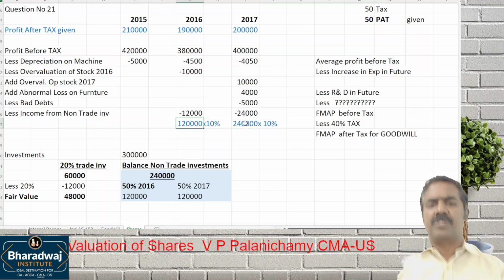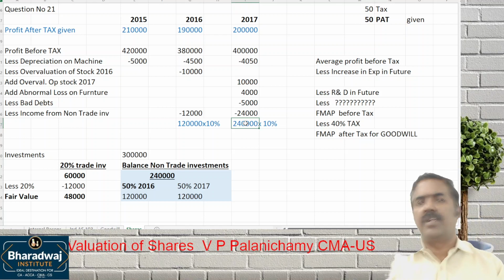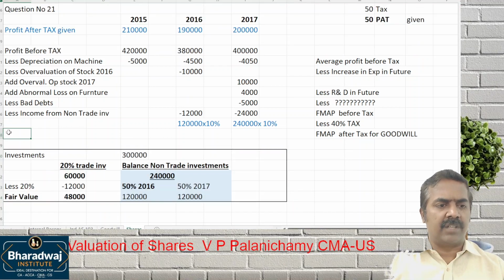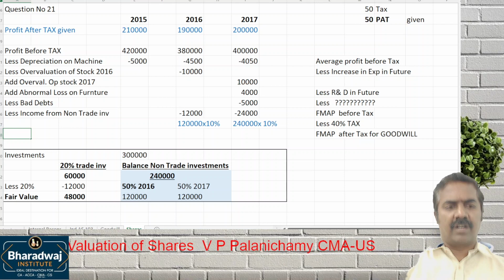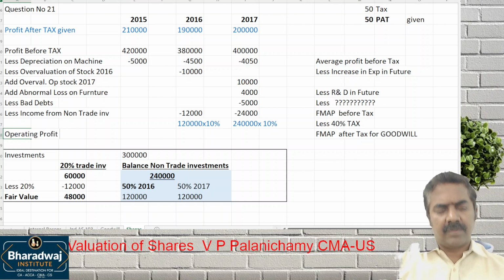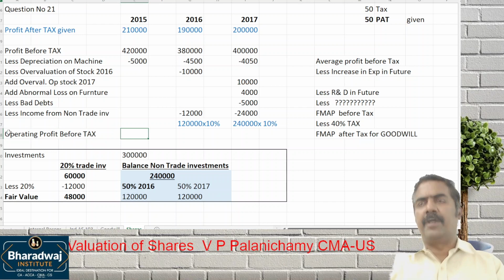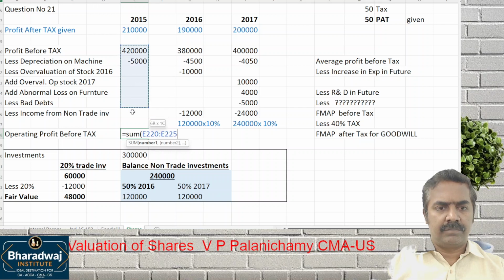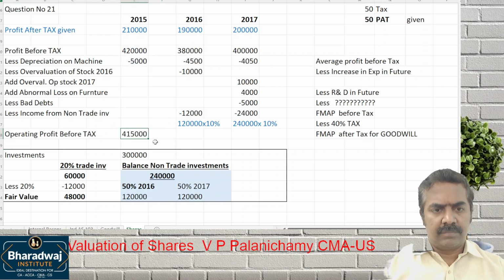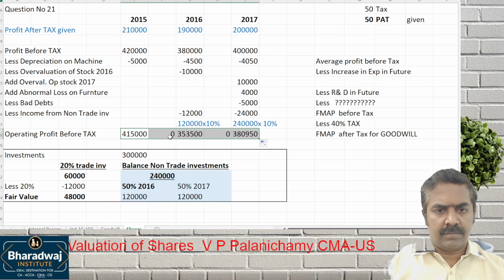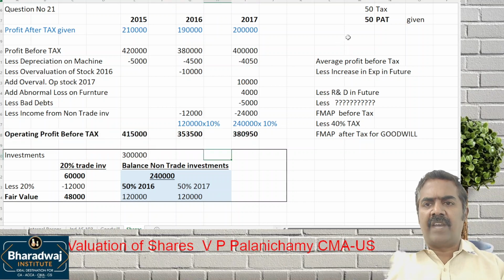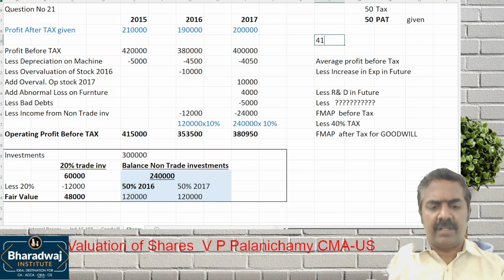This year we have 2,40,000 into 10%, which is 24,000. Eliminate this. This will give us the rectified profit, or operating profit before tax. Take up this first, then we'll proceed. So average profit, how to work out? Add up all the three divided by 3. You can take it up.